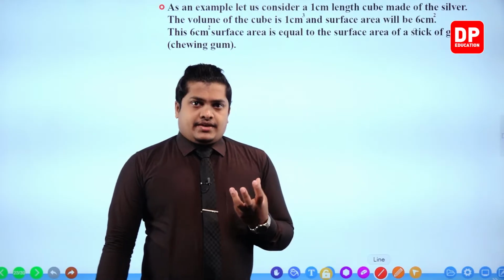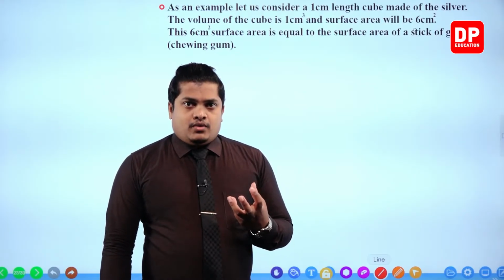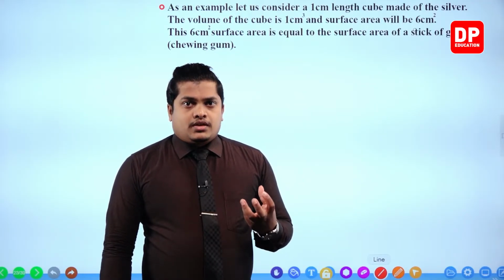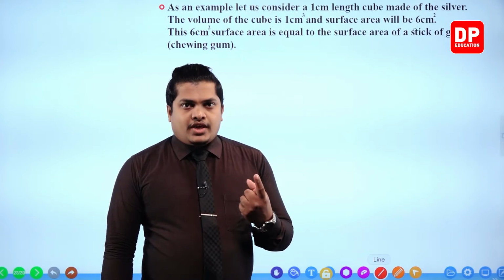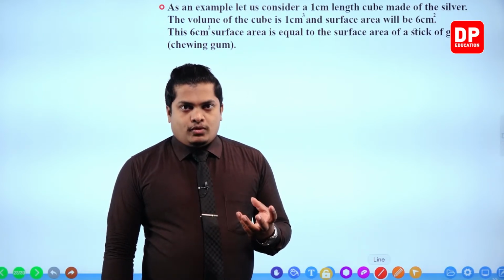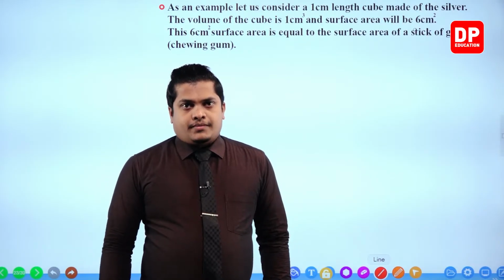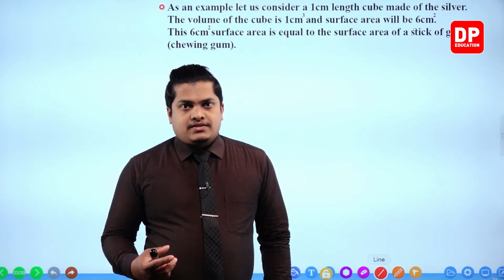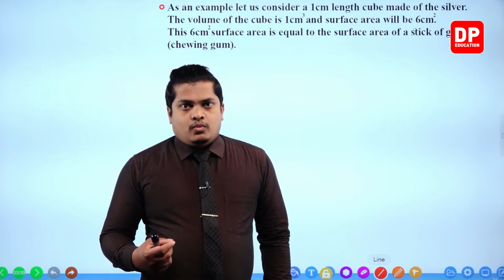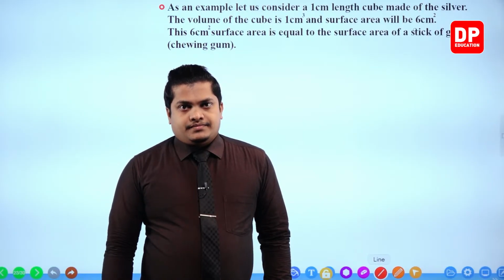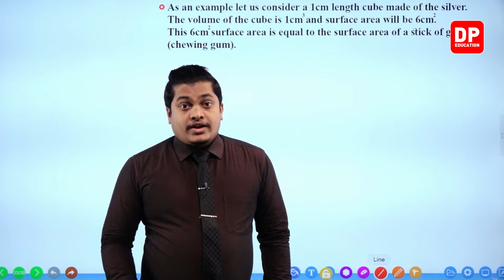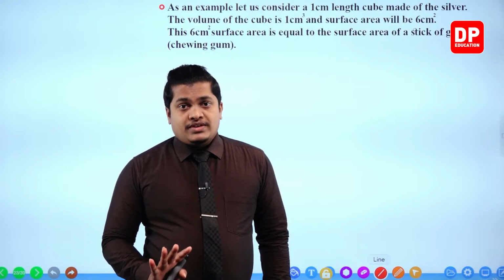I'm going to take a cube that has a volume of 1 cubic centimeter, not square, 1 cubic centimeter.